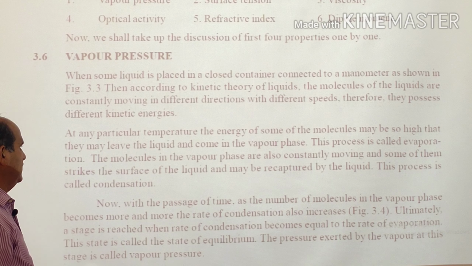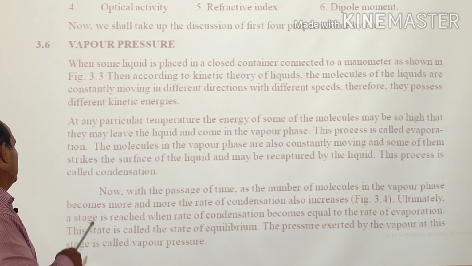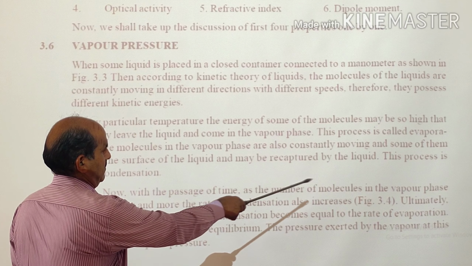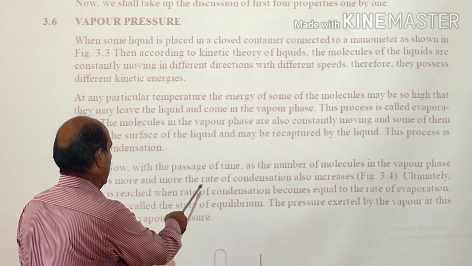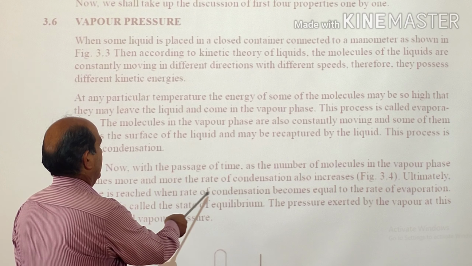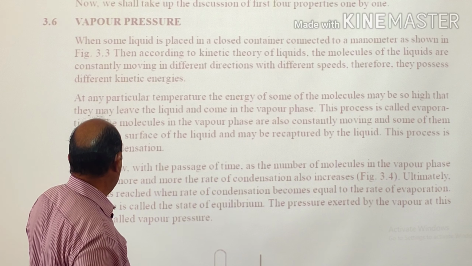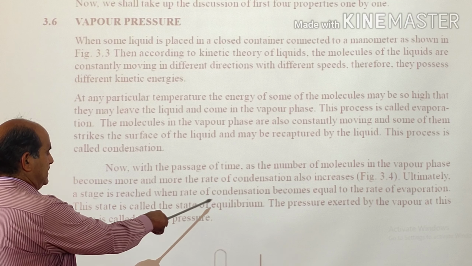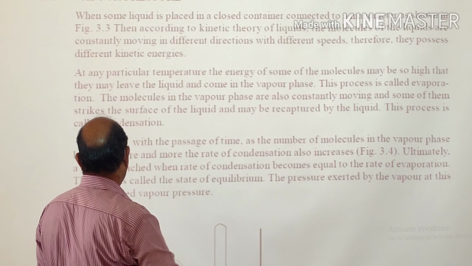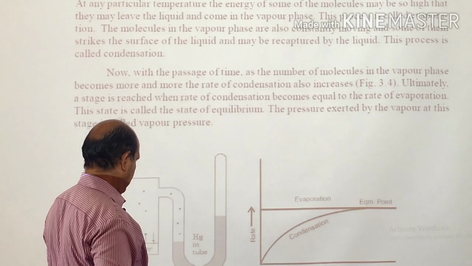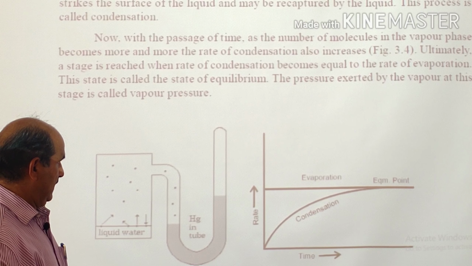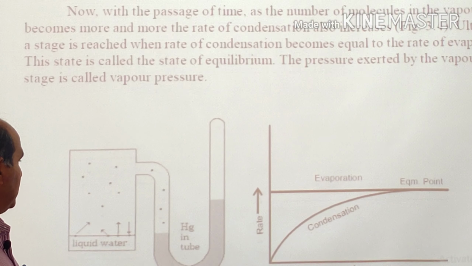So we have discussed all these things, that I just repeated: with the passage of time, as the number of molecules in the vapor phase becomes more and more, the rate of condensation also increases. Ultimately, a stage is reached when the rate of condensation becomes equal to the rate of evaporation. This state is called the state of equilibrium, and the pressure exerted by the vapors at this stage is called vapor pressure. You can see, or it will help you in understanding the definition or process of this vapor pressure.